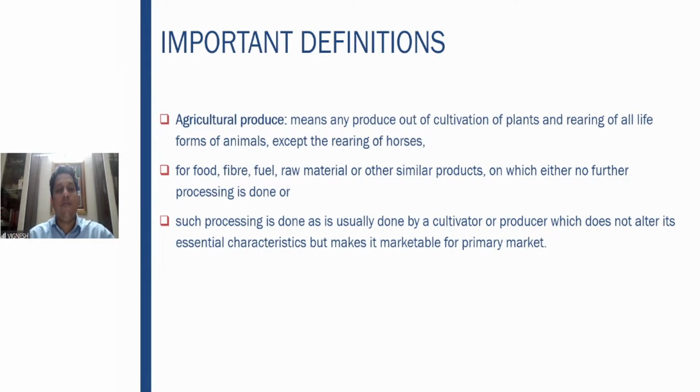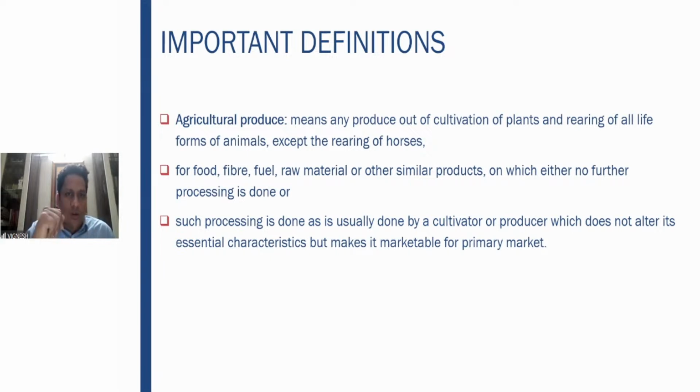For food, fiber, fuel, raw material or other similar products on which no further processing is done, or such processing is done as is usually done, which does not alter its essential characteristics but makes it marketable for the primary product. So what does this mean? Basically, the raw cultivation of plants and rearing for the purpose of food, fiber, etc. No further processing should be done on that. So when there is a cultivation happening, the raw crop which is generated, which is sent to the secondary market for further sale, that is your agricultural produce.